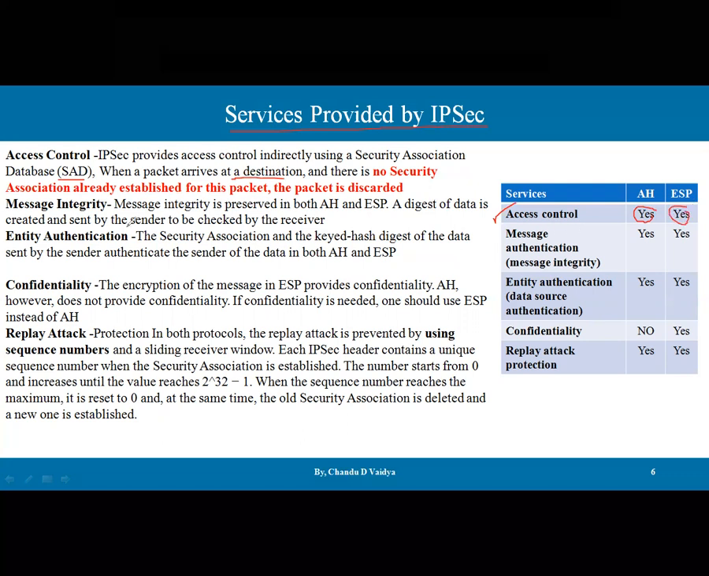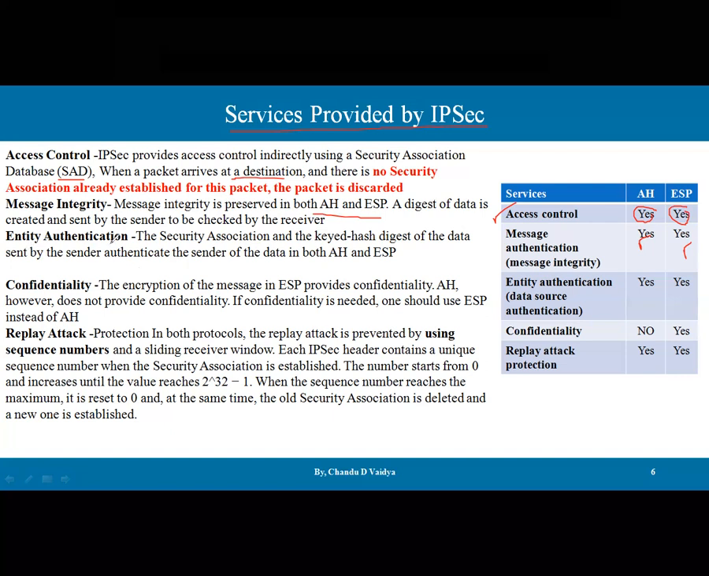So that is access control. Second one, message integrity. Message integrity is present in both AH and ESP. The digest of the data is created and sent by the sender to be checked by the receiver. So what is meant by message integrity? It is available in both cases, so that the receiver can say the data is not modified and nothing is added or deleted. So this is message authentication or message integrity.